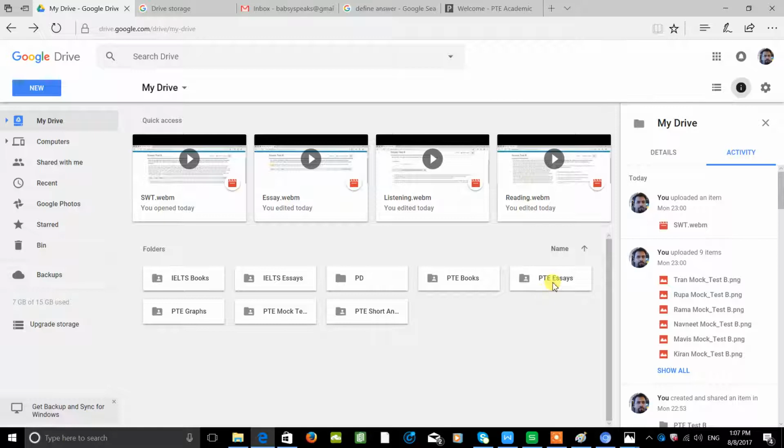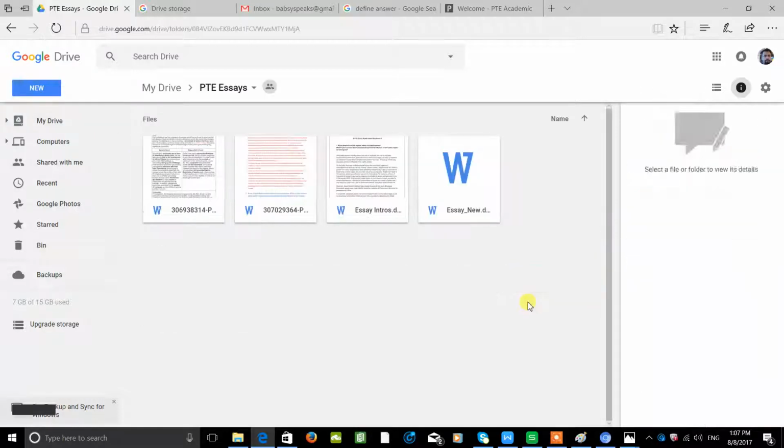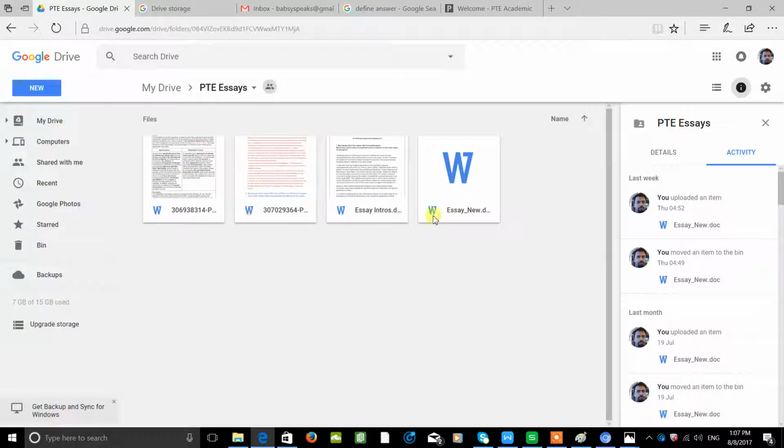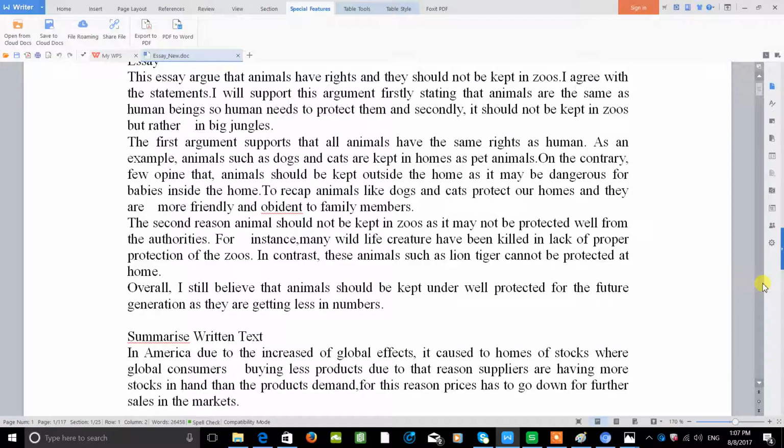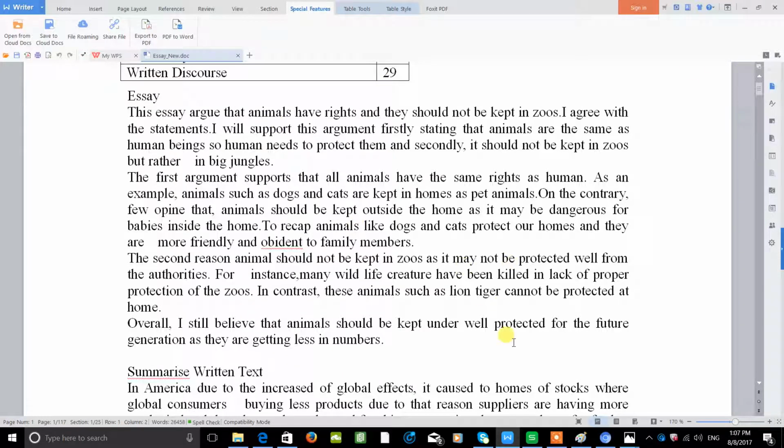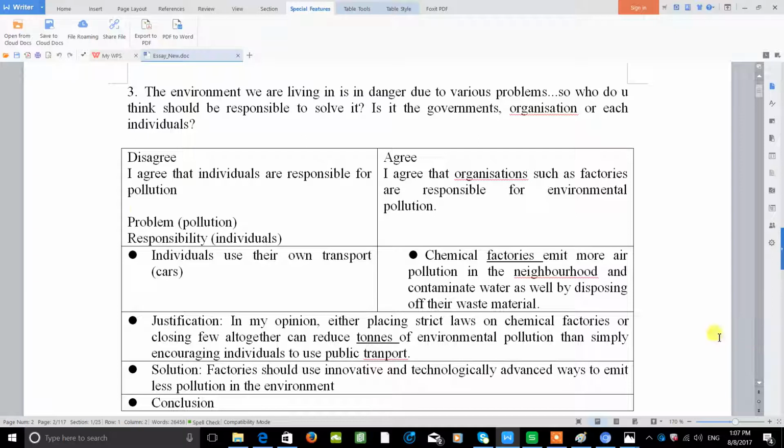The other folder is PTE Essays. The first three I downloaded from different websites, whereas this one is my original resource. I can give you a glimpse of that here. This is the score I gave to another student, and you can see there are some essays written here, and these are all part of my students.